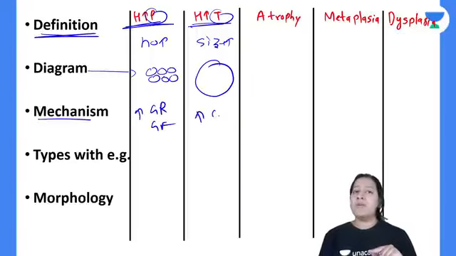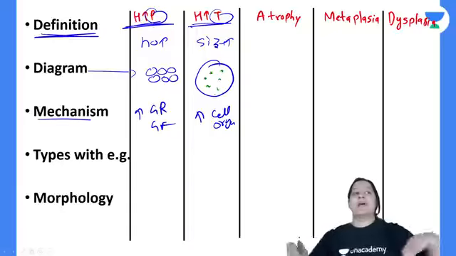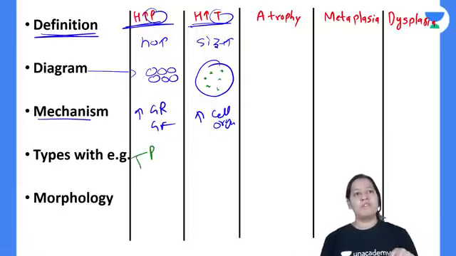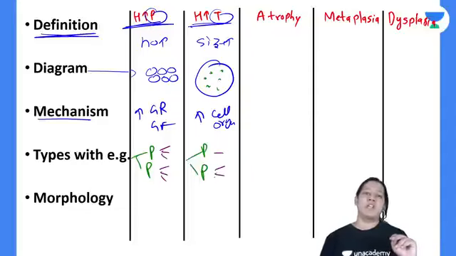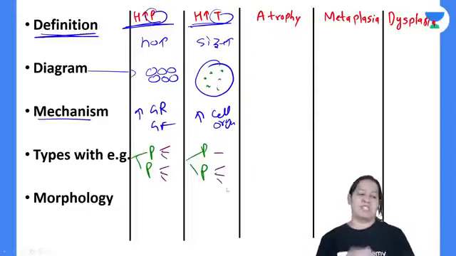Here it is due to increased cell organelles. Cell organelles बढ़ गए उसके अंदर के cell organelles, mitochondria, ribosomes, they increase. That's why the cell increases in size. Examples यहाँ पे भी दो हैं, physiological, pathological. यहाँ पे भी दो हैं, physiological, pathological. You should know the examples. So name 3 examples here, 3 here, 1 here, 2 here, whatever. You have to learn the examples. Examples are a must to be known.